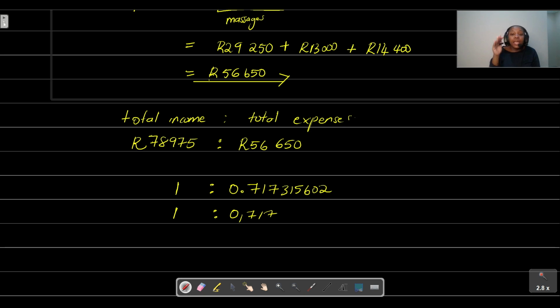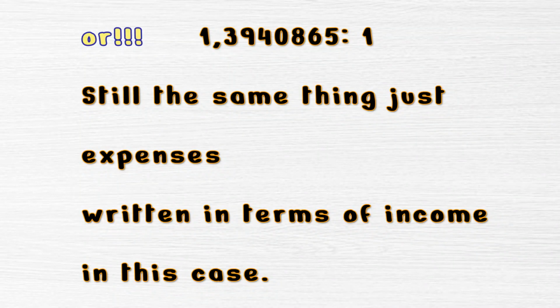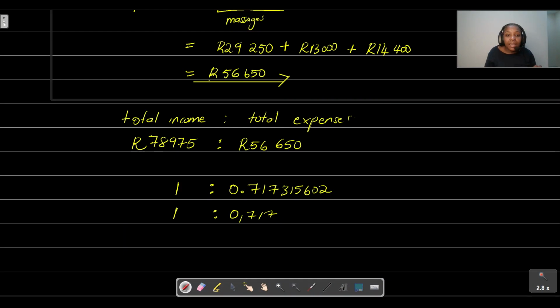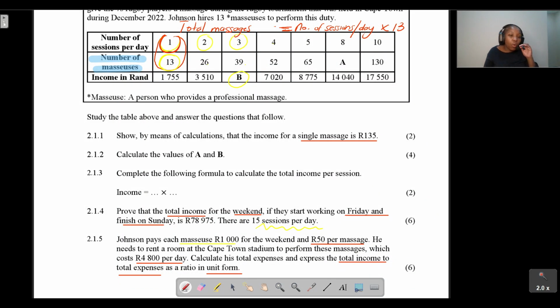When I was looking at the memo, it says 1.394 income is to 1 expenses. So this is honestly just still the same thing. It can be 1:0.717. I'm just going to leave it like this because when you're writing ratios, you want it to be in the form of 1 to something, right? So it can be 1:0.717. Okay, cool. So that is the last question for question 2.1.